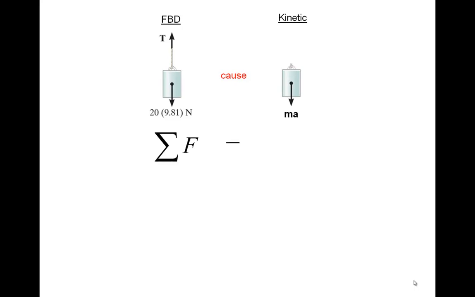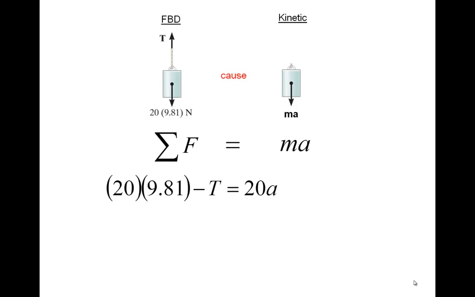So let's take a look at another free body diagram. Let's look at the block itself causing this acceleration to happen. We can sum forces in the y, that would be the ma. Now we have another equation, but we've added another unknown. So now we have three total unknowns, but only two equations.